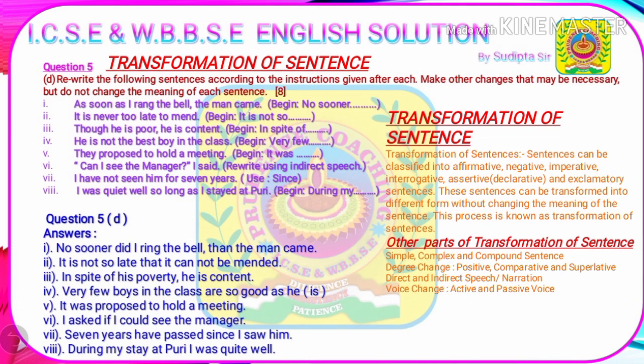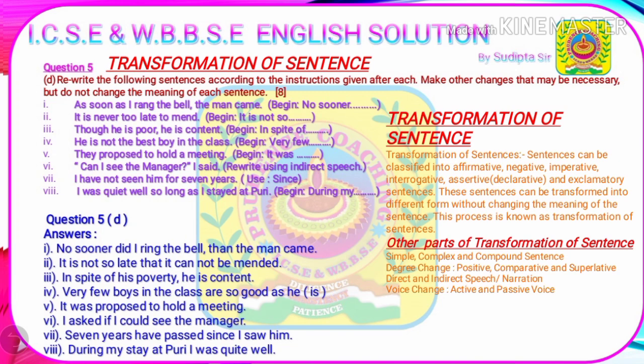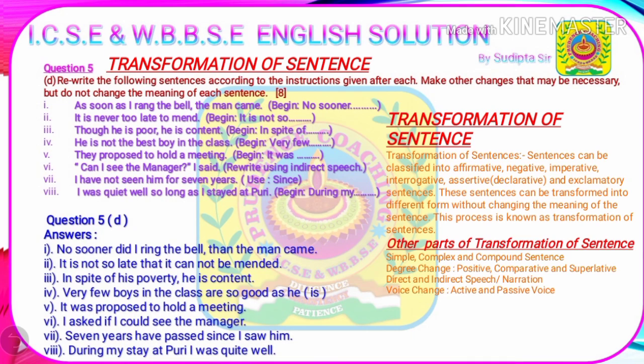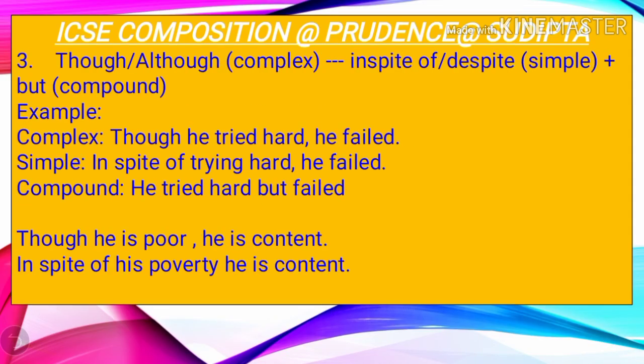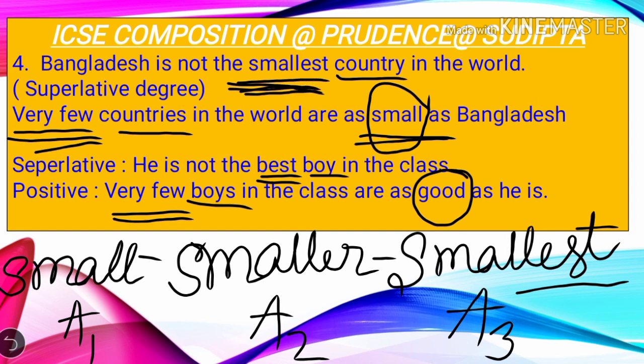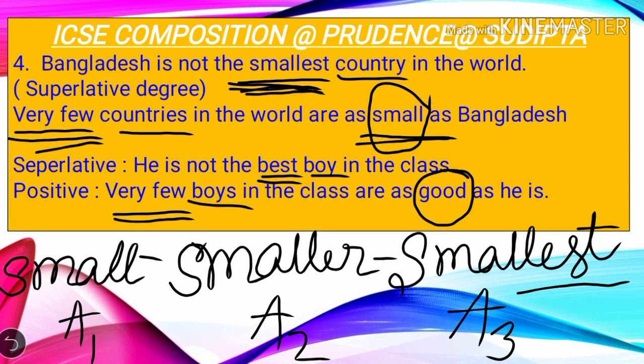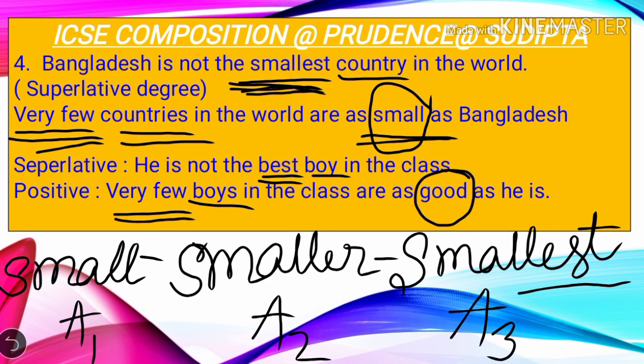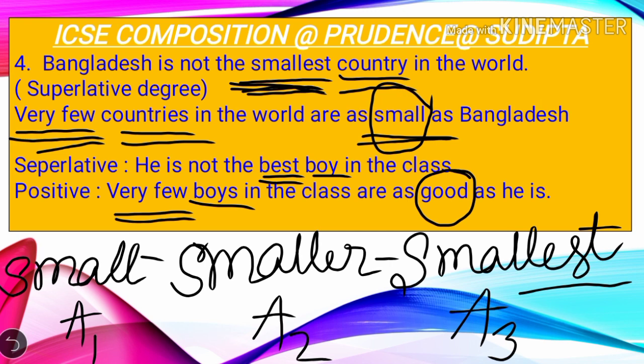The next question is, he is not the best boy in the class. Use very few. The answer is, very few boys in the class are so good as he is. Now we'll understand the use of very few with this example. The question is, Bangladesh is not the smallest country in the world. So here we can see that there is smallest, so this is in the superlative degree. While we are writing the answer using very few, it becomes, very few countries in the world are as small as Bangladesh. So while we use very few, we have to use the plural form, and while you are using it in the superlative form, then we use the singular form.